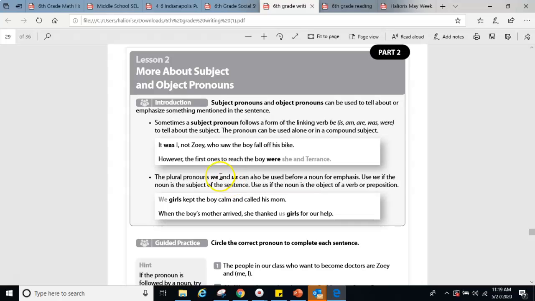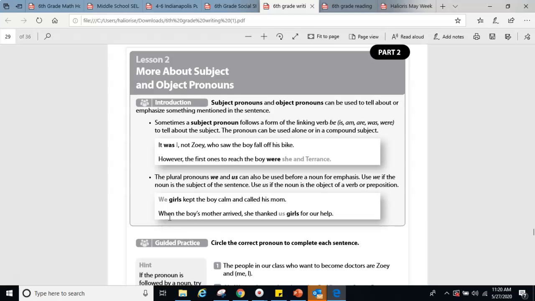However, the first ones to reach the boy were she and Terrence. The plural pronouns we and us can also be used before a noun for emphasis. Use we if the noun is the subject of the sentence. Use us if the noun is the object of a verb or preposition. So we're using we because the noun is the subject of the sentence. We girls kept the boy calm and called his mom. So girls is the subject, we used we.